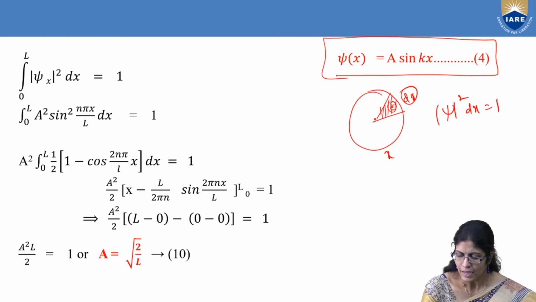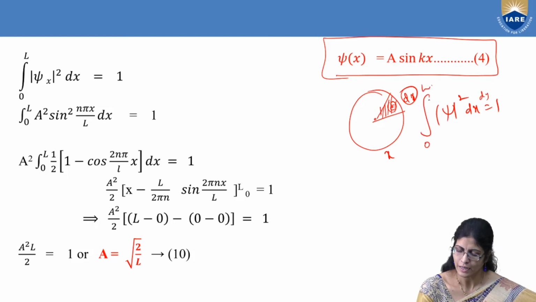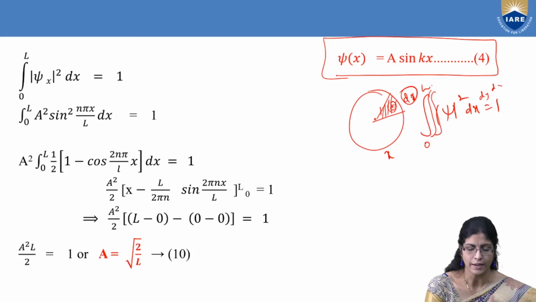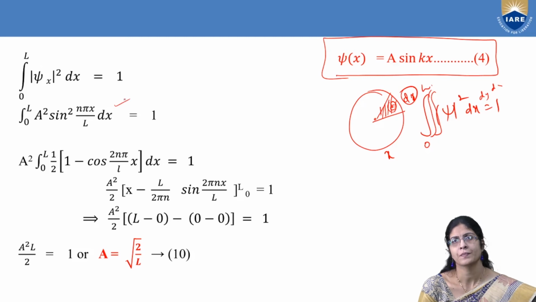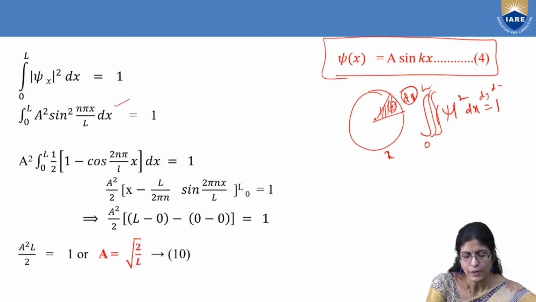And if I have any limit, well and good. I have the limit here as 0 to L. And if it is dy, then I have another limit. If it is dz, I need another limit. But now we are taking only x direction, so one limit with 0 to L. And I have psi of x, just substitute psi of x with k is equal to n pi by L. Okay, so now you have this, just go for the integration.